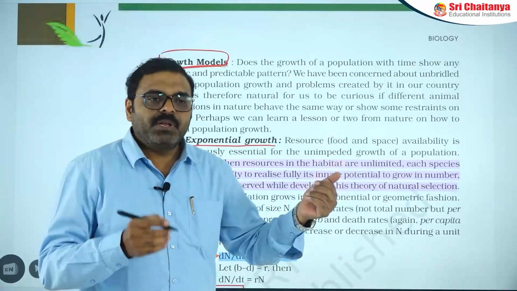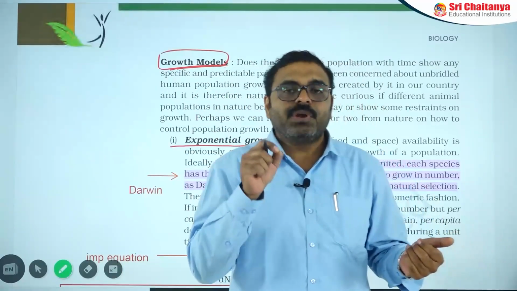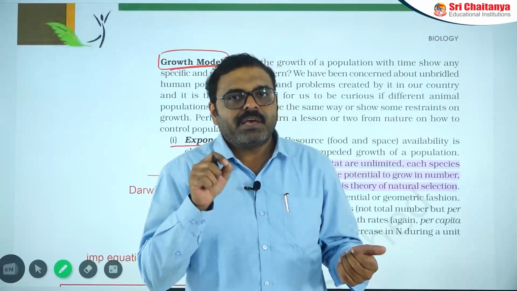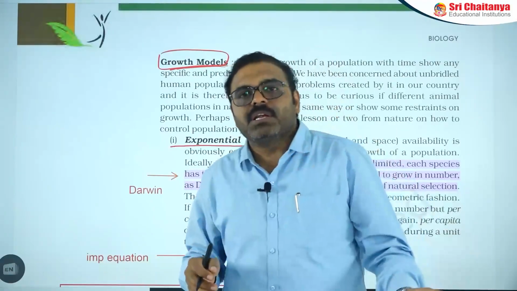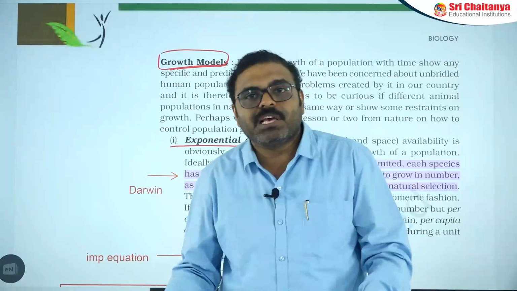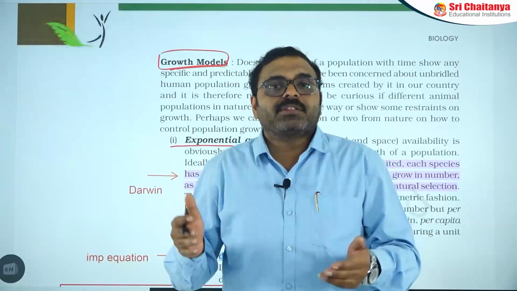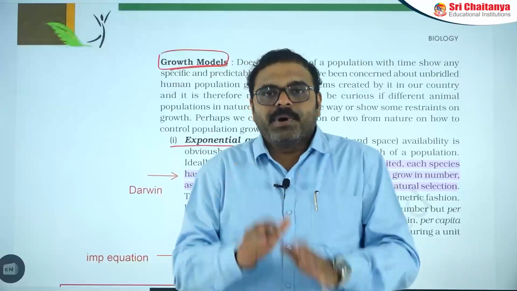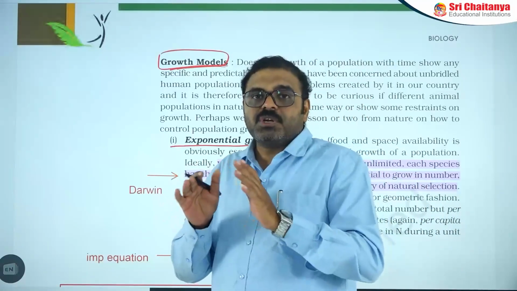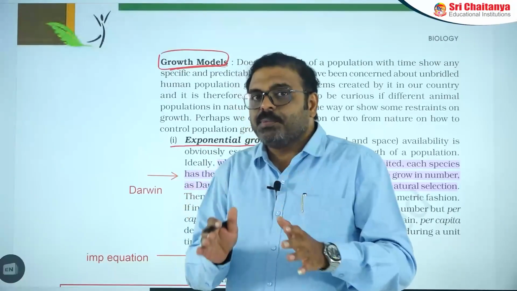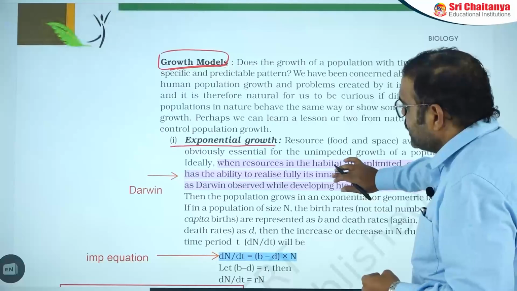For example, if Ascaris is laying approximately 2 lakh eggs per day, and if all 2 lakh turn into adults, then each one can again produce 2 lakh eggs per day. If all of them increased like this, the entire earth would be occupied by Ascaris only, but that is not happening. According to the exponential growth curve, if the resources are completely unlimited, then the population can flourish like anything. That is the concept here.